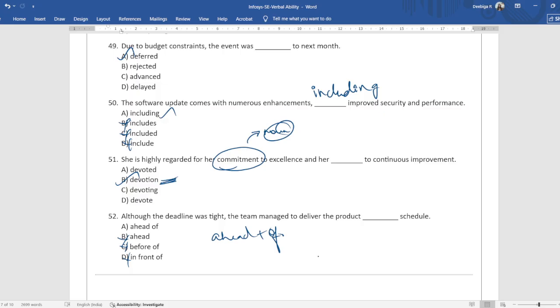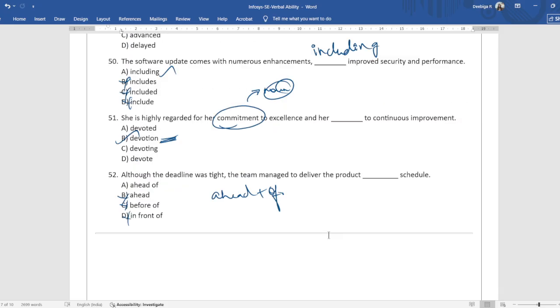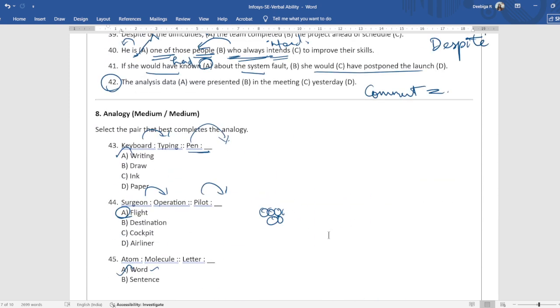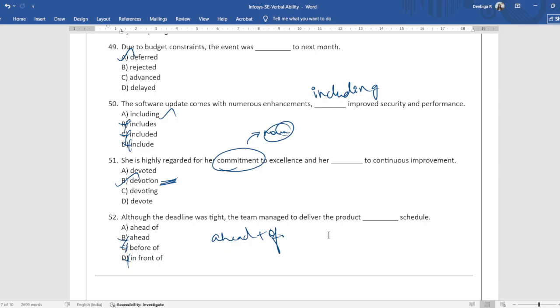And I'll attach this PDF in the description box below. The answer key is over here. You can practice it and check the answer. And the verbal ability section is completed.